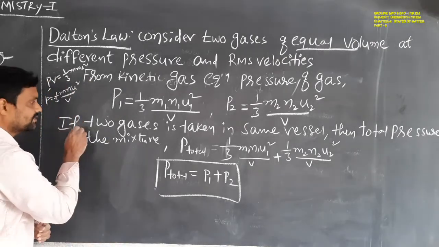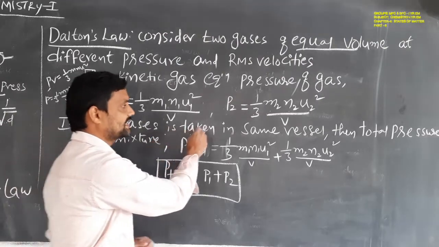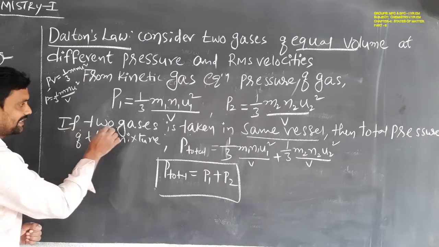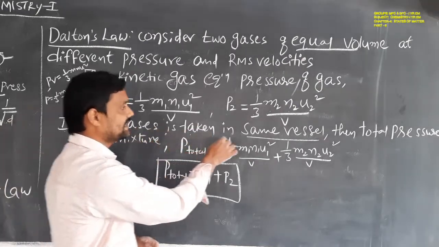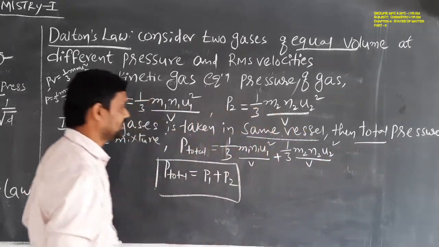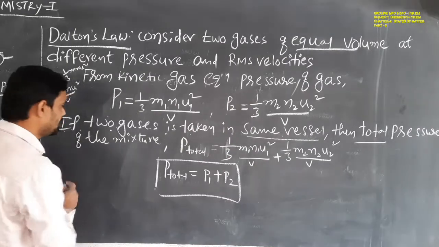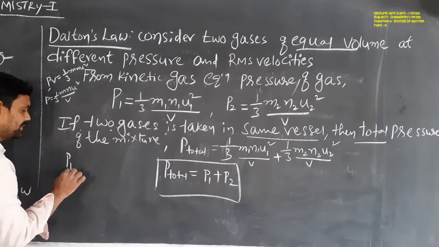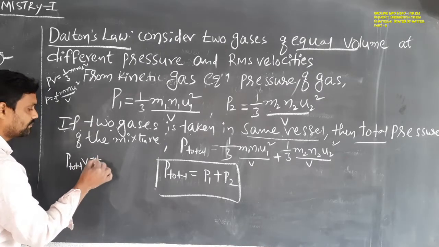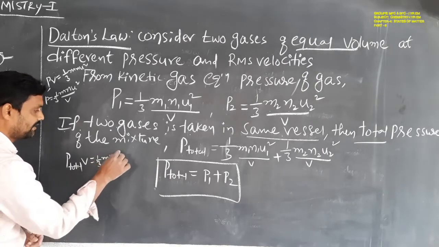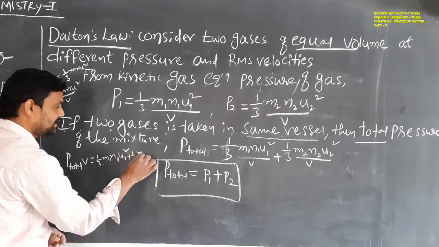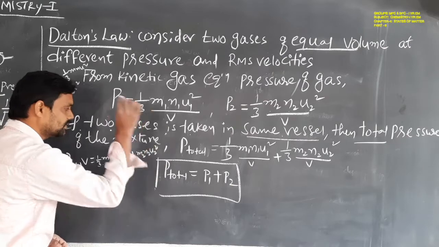Then if these two gases are taken in the same vessel, okay students, then the total pressure of the mixture: P total into V is equal to 1 by 3 m1 n1 u1 square plus 1 by 3 m2 n2 u2 square.